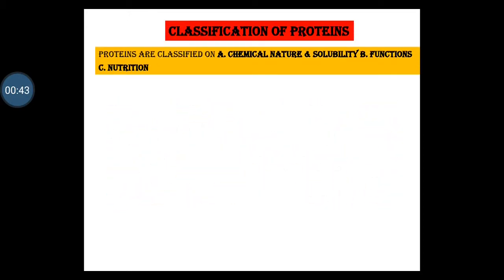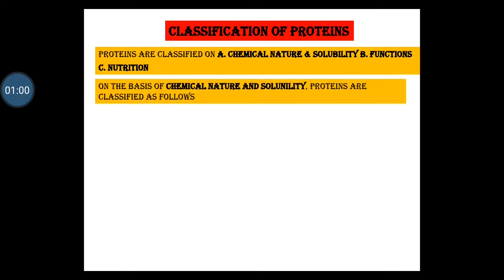First is how proteins are classified on different bases. First basis is chemical nature and solubility. Second basis is on the basis of functions they perform. Third one is nutritional classification of proteins. On the basis of chemical nature and solubility, proteins are classified as follows.